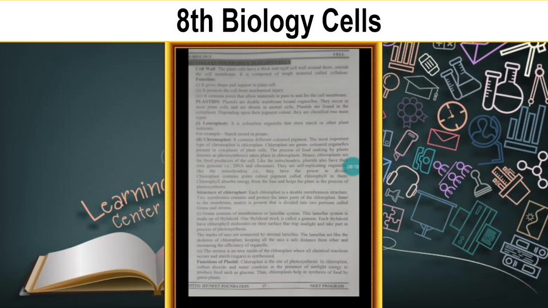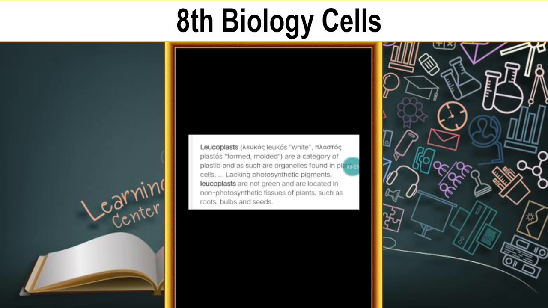I can show you one photograph. See, this is the definition I have taken from somewhere. Leucoplasts are actually a category of plastids, organelles found in plant cells, and they lack photosynthetic pigments. Photosynthetic pigments are green in color, so all the trees are shown in green.